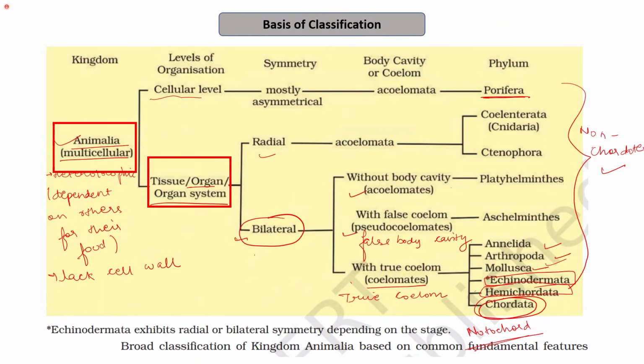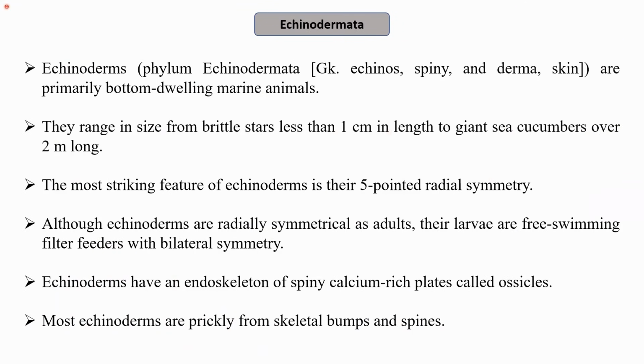So in today's lecture, we will learn about the organisms that belong to kingdom Animalia, have organ system level of organization, have bilateral symmetry, have a true coelom, that is, they are coelomates, and belong to phylum Echinodermata and Hemichordata. Firstly, we will start with the phylum Echinodermata. What is the origin of this word?